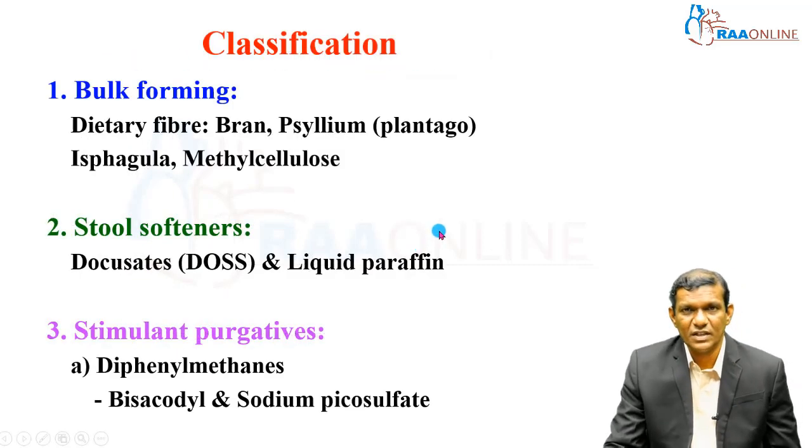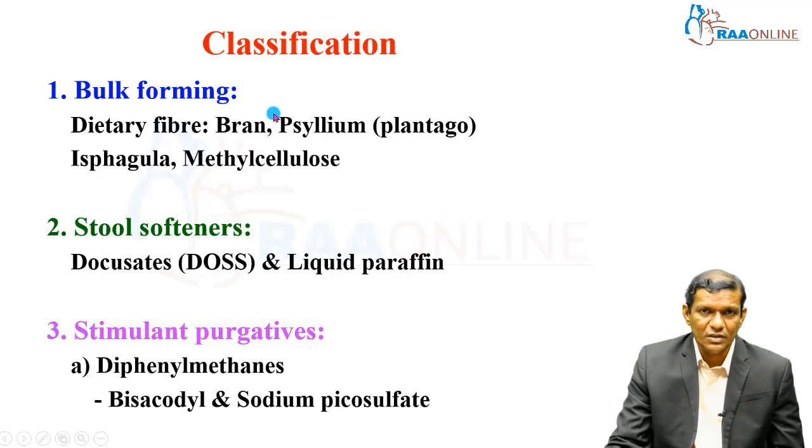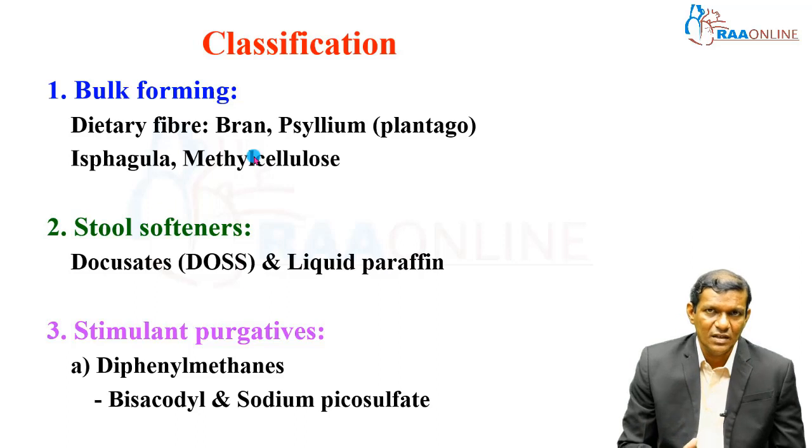Right, now coming to the classification of these laxatives or purgatives. The first category is the bulk forming. The name itself suggests bulk forming. When you prescribe these kinds of medications, it's basically a powder, which is a dietary fiber, and they absorb the water and swell up. Once swollen, it increases the fecal mass, and this sends a stimulus to the brain so that they can go in for the defecation process. So that is the bulk forming laxatives, where dietary fibers like bran and psyllium, that is ispagula husk, and methylcellulose can be used.